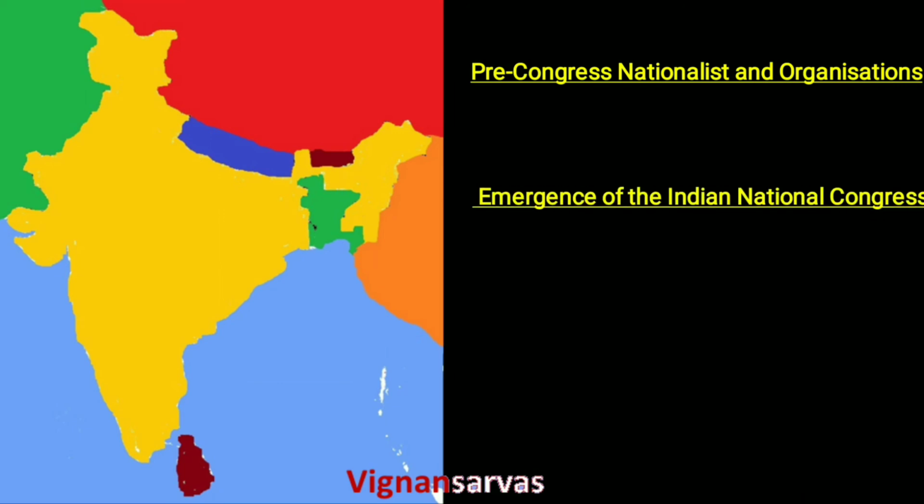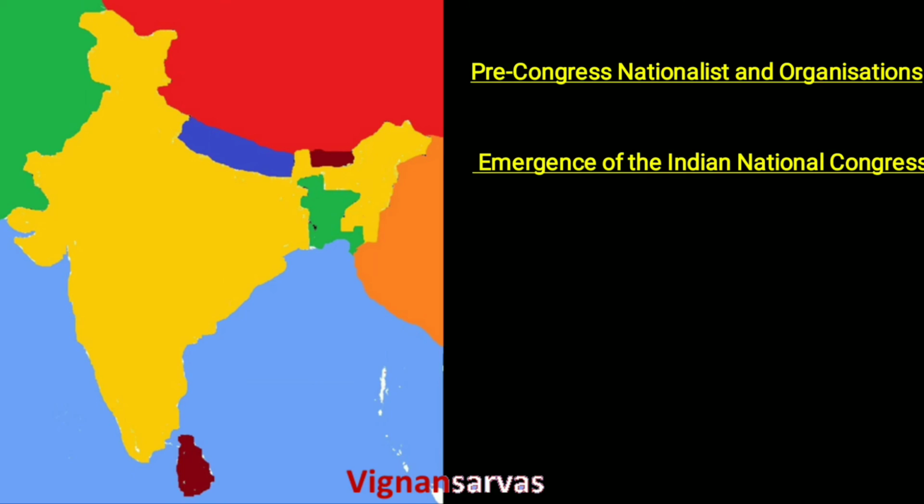Okay. The other important topic is the emergence of the Indian National Congress. It was formed due to the efforts of Allan Octavian Hume. It created a platform for educated Indians to express their problems and their views. The leaders of the INC decided to conduct annual meetings in different parts of India to encourage public participation. Based on the leadership's attitude and their methods, the INC period is divided into three sub-periods.